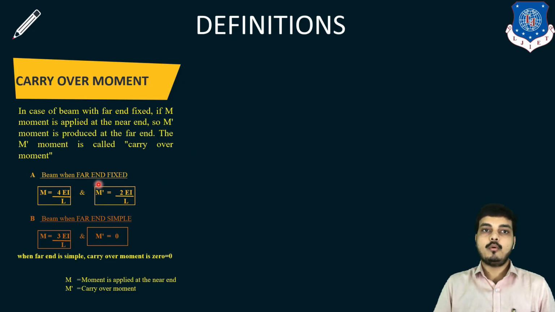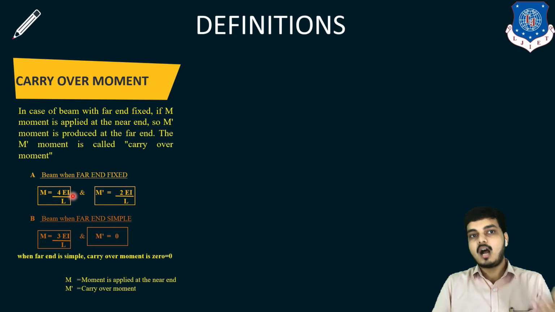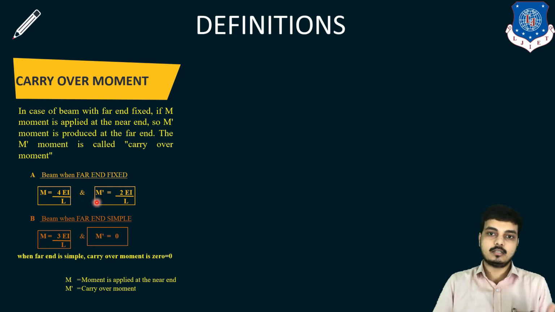For a beam where the far end is fixed, the moment we apply at the near end, at the point of theta, produces M equals 4EI upon L, and at the opposite end we have transferred half of the moment, and that half moment is my M dash equals 2EI upon L.